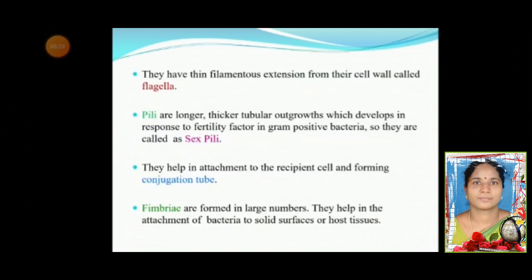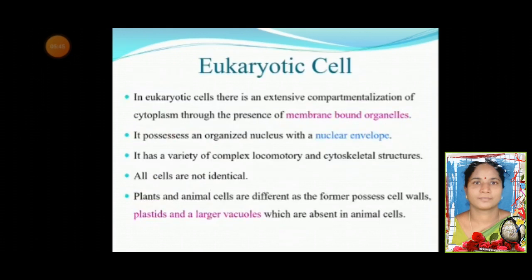They have thin filamentous extensions from the cell wall called flagella. Pili are longer, thicker tubular outgrowths which develop in response to fertility factor in gram-negative bacteria, so they are called sex pili. They help in attachment of the recipient cell and forming the conjugation tube. Fimbriae are formed in large numbers. They help in the attachment of bacteria to solid surfaces or host tissues.